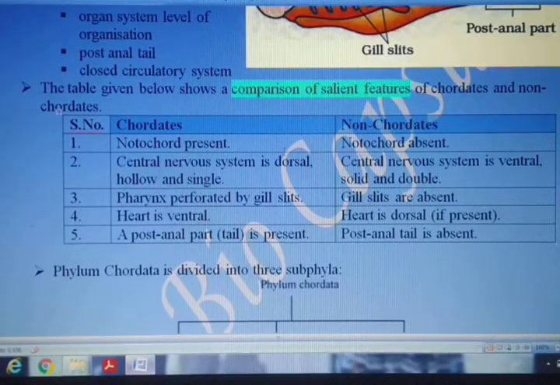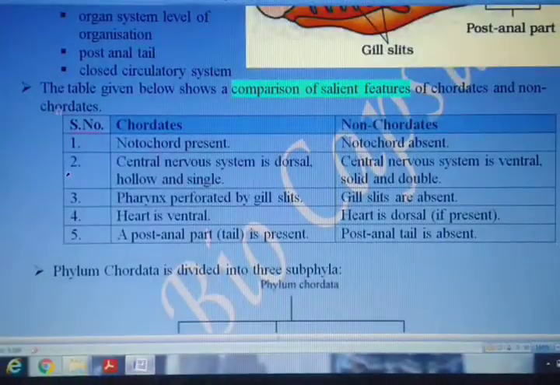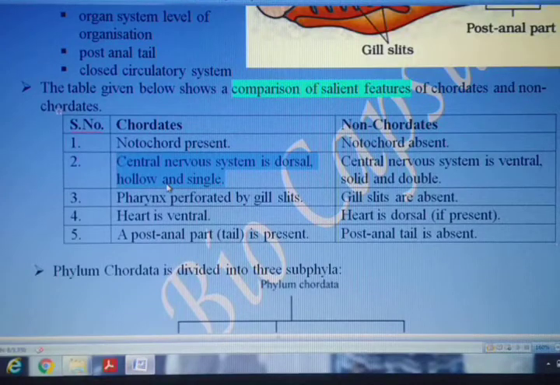What is the difference between chordates and non-chordates? We are calling this phylum chordate. So what are the characteristics possessed by the chordate which are distinct from non-chordate? First, as already discussed, the presence of a notochord, whereas this structure is not present in non-chordates. The second one is the nervous system. The central nervous system is found on the dorsal side of the body and is hollow and single.